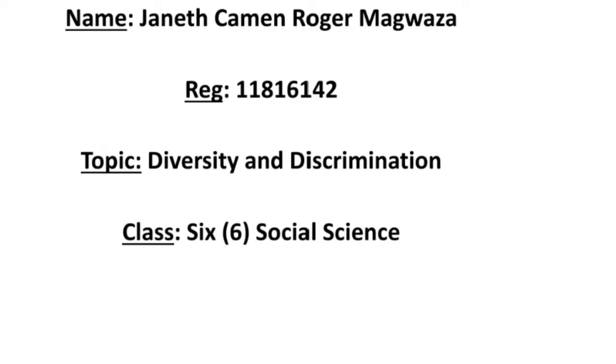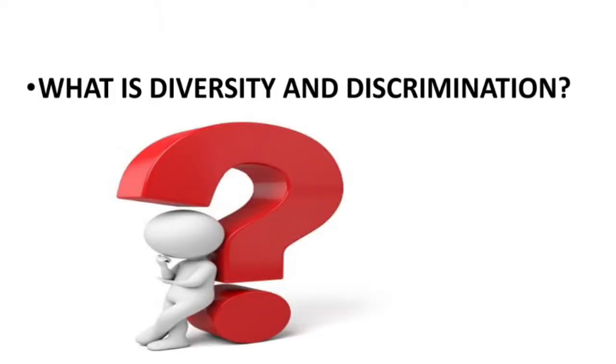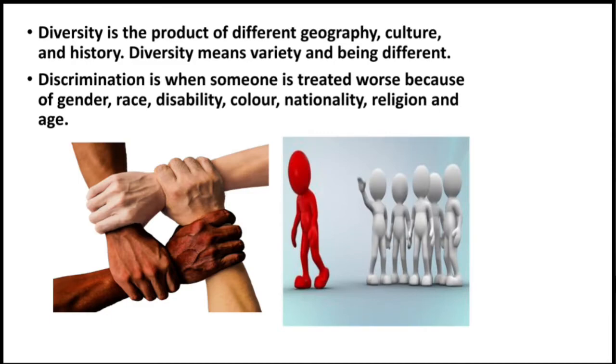Today we are going to be together in the subject of social science, class 6, and what we are going to talk about is diversity and discrimination. First, we have to understand the terminology of these two words, the meaning of diversity and discrimination. By your own words, you can be giving out the definition, but if you don't understand, try to bear with me, and I'll be talking more about what is diversity and discrimination.